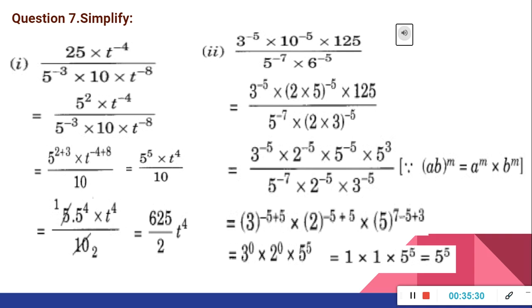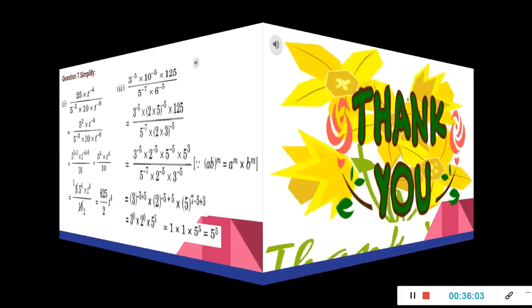Into 5 raised to minus 5 minus minus 7, that means plus 7, and plus 3 is there. Okay, so 7 plus 3, 10, 10 minus 5, 5. So what is remaining there? 1 into 1, means 3 raised to 0 is 1, 2 raised to 0 is 1, then 5 raised to 5 is remaining there. So you can write 5 raised to 5, otherwise it is equal to 3125. That is the answer.